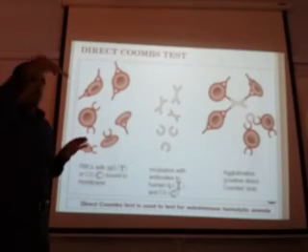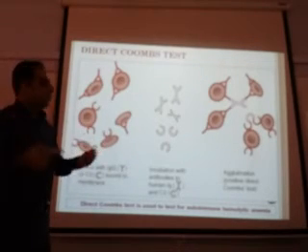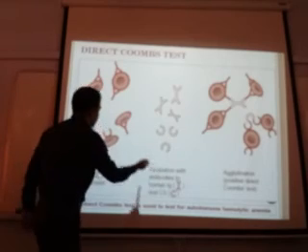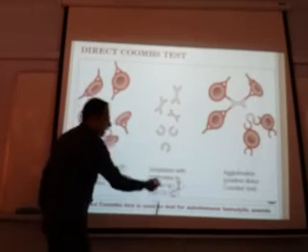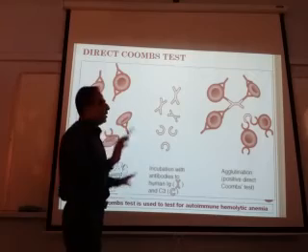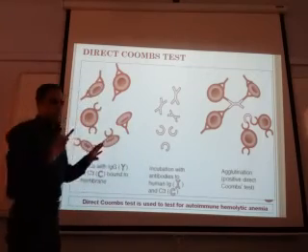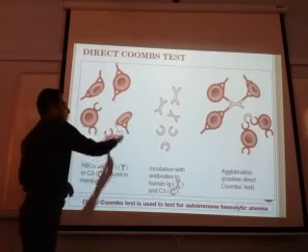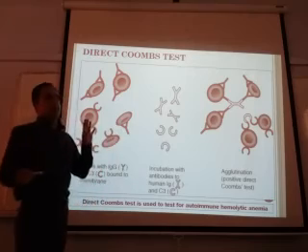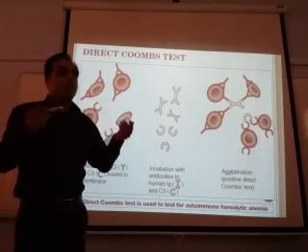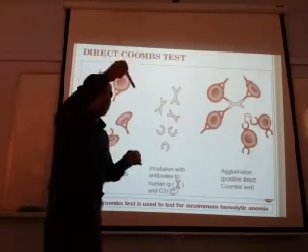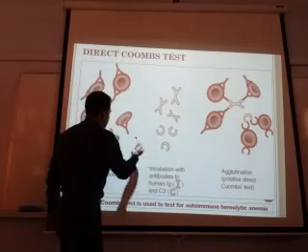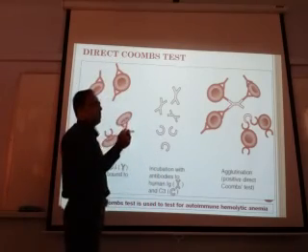You add from outside a known serum which contains antibodies against these antibodies or against the complement. So if you want to confirm that a patient has antibody or complement attached to the RBC, you add serum from outside which contains antibodies against the antibody or against the complement.